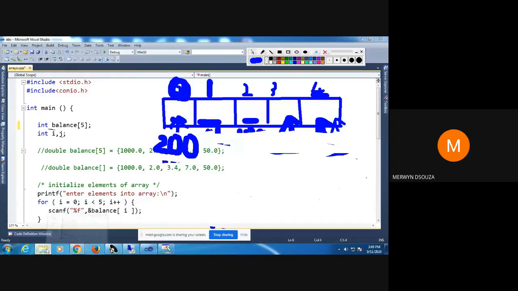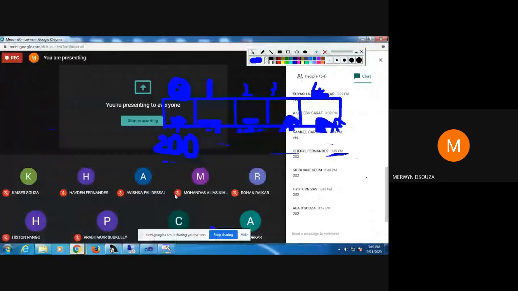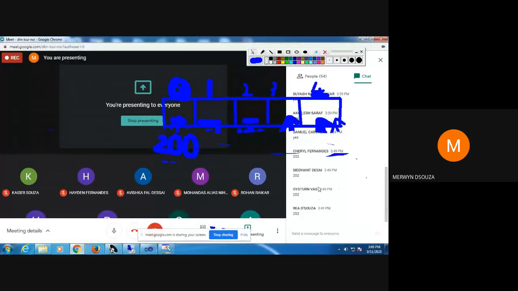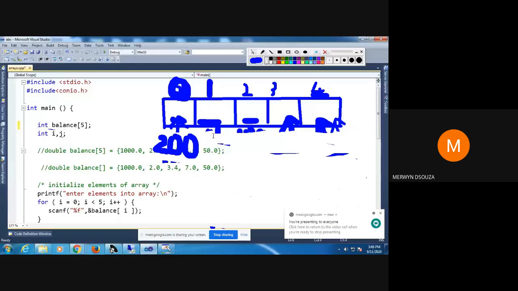202. 202, correct, because I told you int takes 2 bytes. I can see many of you are typing, but I am not seeing your chat, so it would be better if you could unmute and answer. Yes, 202 is correct. So that will be stored at 202. Index 2 will be stored at 202 plus 2, so it will be stored at 204. So I think you all have got it. Let's proceed.